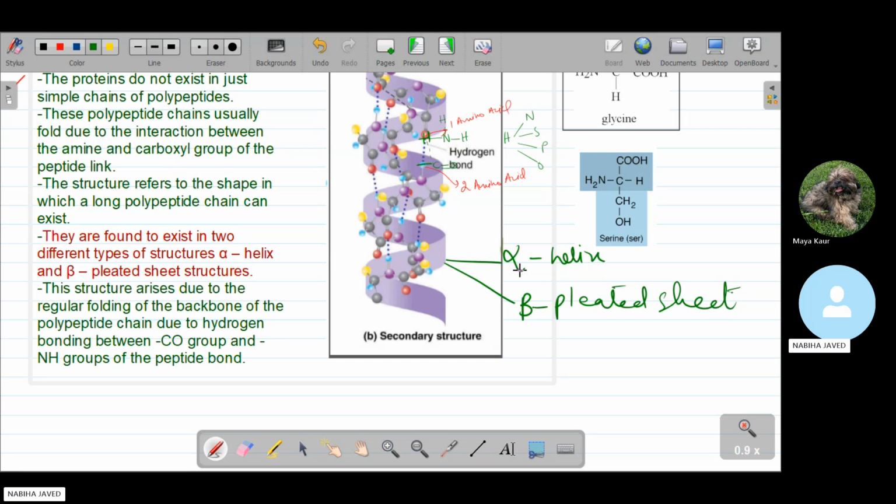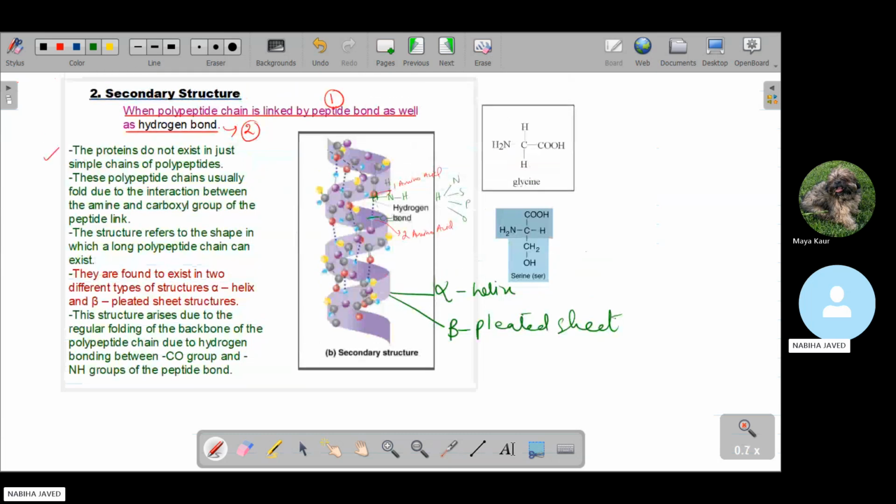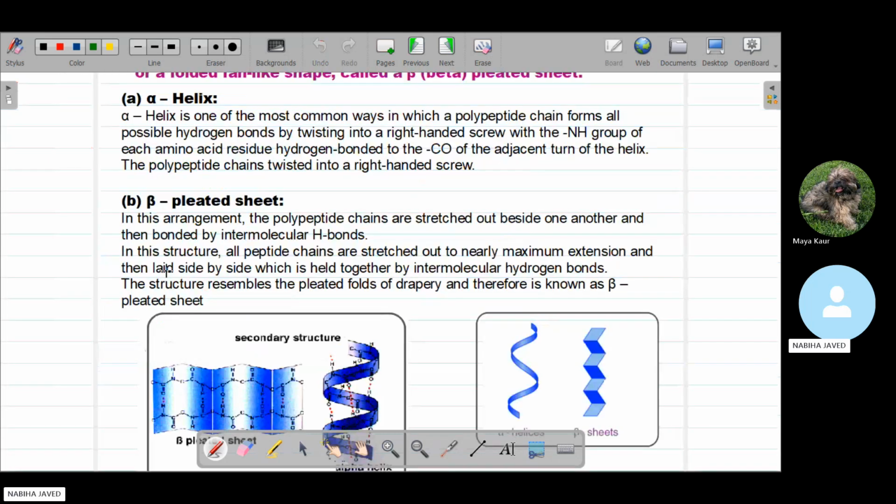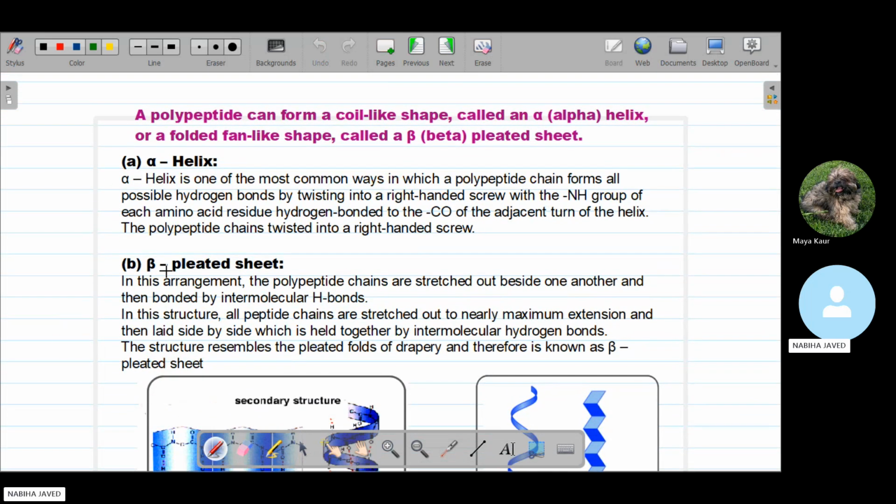Some of them are the alpha helix and some are the beta pleated sheets. Now we are discussing both of them, but this structure arises due to the regular folding of the backbone of the polypeptide chain, due to hydrogen bonding between the carboxylic group and the amine group of the peptide bond. The next slide is about the alpha helix and the beta pleated sheet.